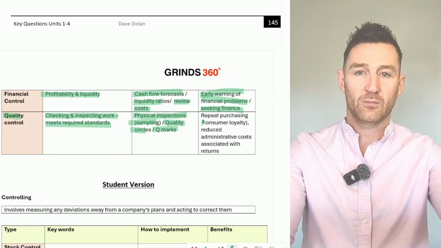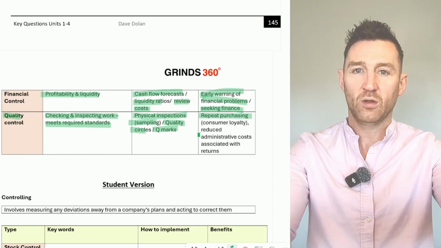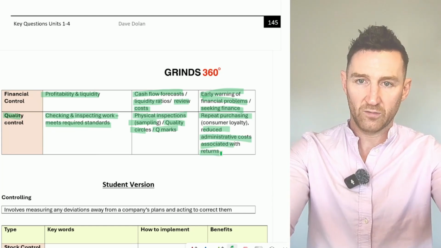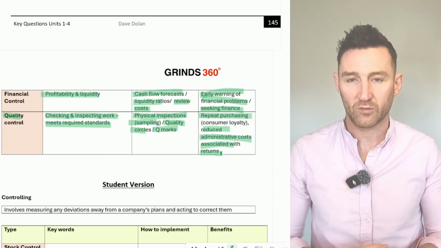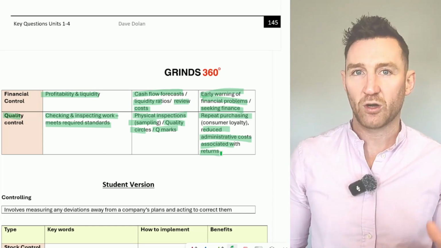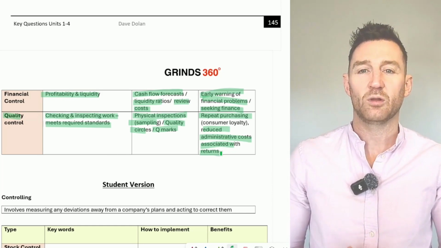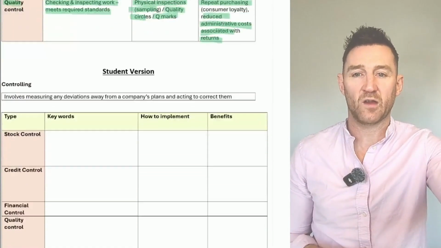Benefits here, you get repeat purchasing because you're associated with quality, consumers can trust you. Reduces the administrative costs associated with returns. So if you're selling defective products, you will get returns and there's costs associated with that. But if every product you turn out has got zero defects and it's absolute quality, well then you won't have those issues. So you have the keyword grids there to practice.